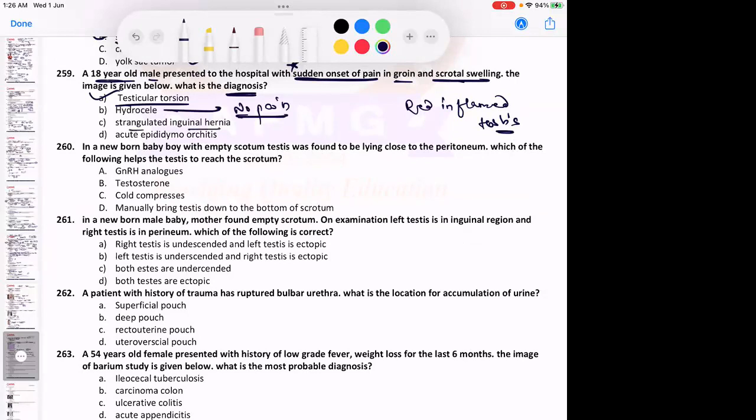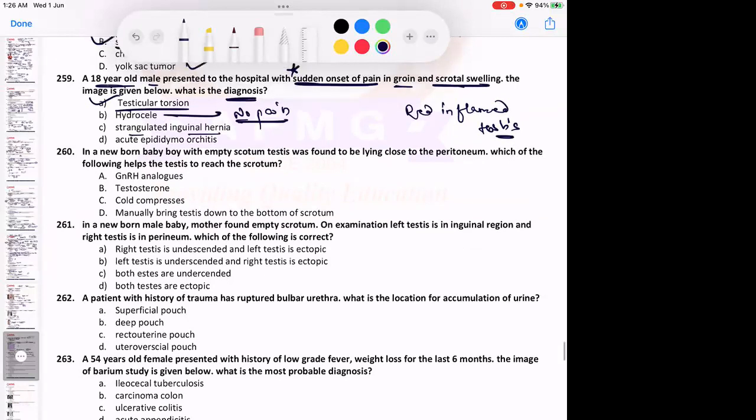Strangulated inguinal hernia would be a swelling in the groin, not a scrotal swelling usually. Okay, swelling in the groin, and there would be other features of fever वगैरह भी. Bag of worm is usually varicocele. It is not hydrocele. Bag of worm is a varicocele, dilated pampiniform plexus of veins of testis. याद रखना.